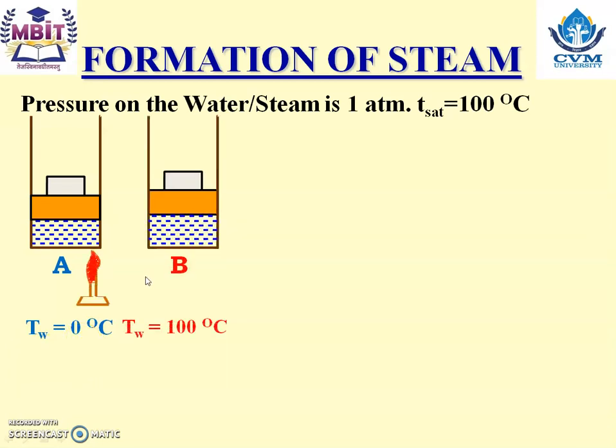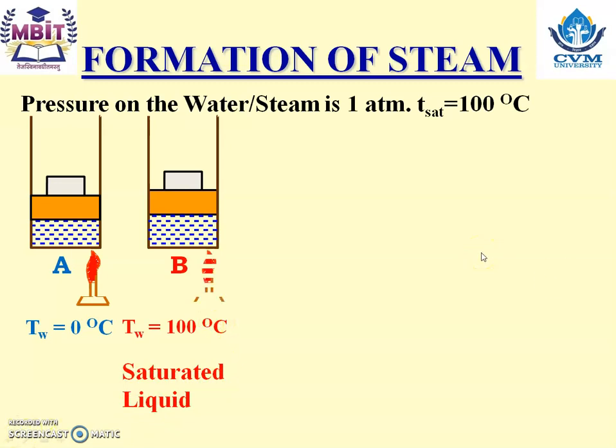When we heat that water, the heating makes the water reach the saturation temperature. It means temperature of water increases up to the boiling point, that is saturation temperature. And for this case, it is 100 degrees Celsius. It is known as the saturated liquid.